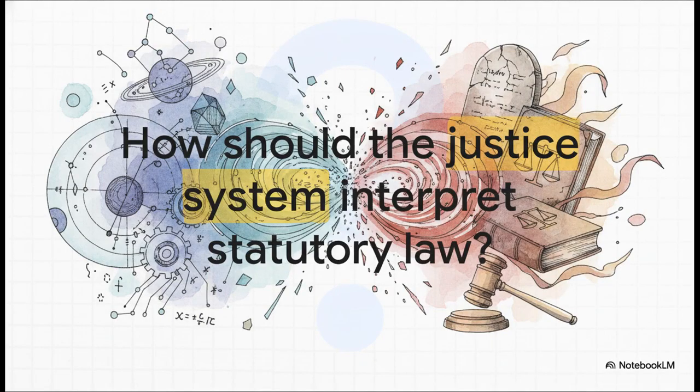Which leaves us with a pretty profound question about the future of jurisprudence in our highly networked world. When the absolute mathematical laws of physics and network science directly collide with the interpretive boundaries of the penal code, which reality takes precedence? I mean, if an event is scientifically impossible, can it still be legally true? It's a fascinating dilemma to ponder.